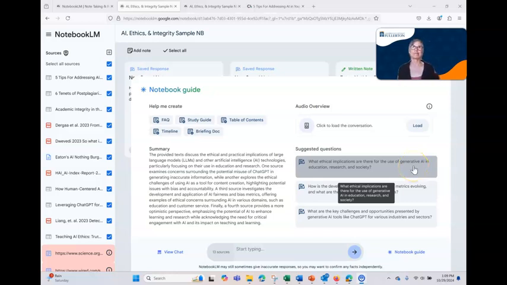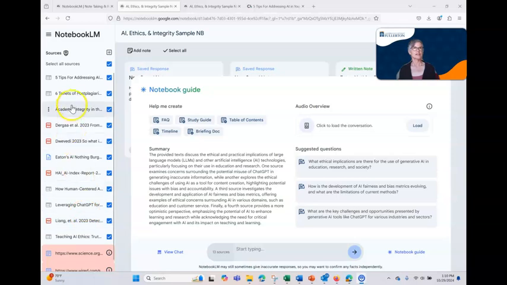I find that these questions help me come up with my own questions, right? Because some of them are not just suited for my experience level. So I come up with different questions because I read these. So they're helping me think. It will also give you the option to create frequently asked questions, a study guide, right? So if your students have, say, 6 articles about a topic that's coming up on a test, they can put all 6 of them in here and say, make a study guide, help me study. A table of contents, a briefing doc, a timeline, and of course it gives you a summary saying what's in this notebook. It's very general.